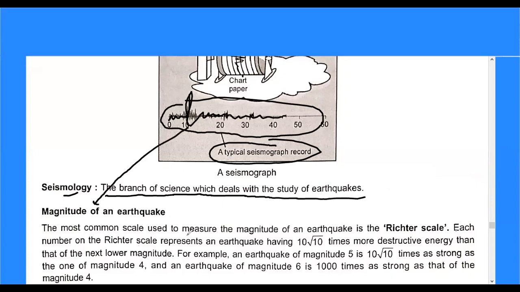The most common scale used to measure the magnitude of an earthquake is the Richter scale. This is known as the Richter scale. Each number on the Richter scale represents an earthquake having 10 root 10 times more destructive energy than that of the next lower magnitude. For example, an earthquake of magnitude 5 is 10 root 10 times as strong as one of magnitude 4. Is it clear?